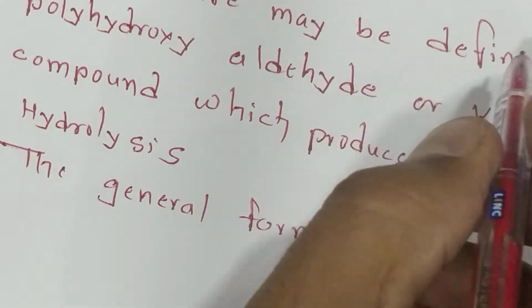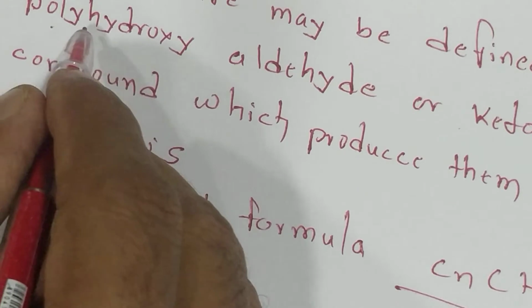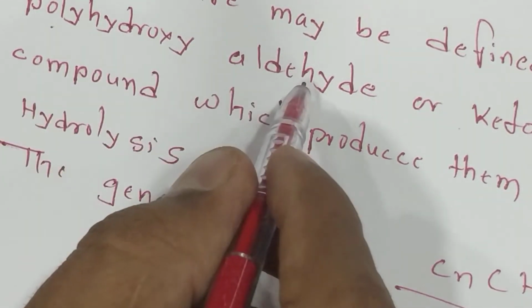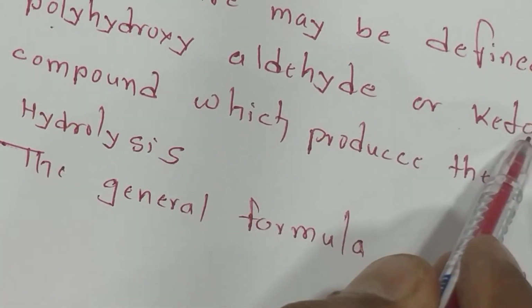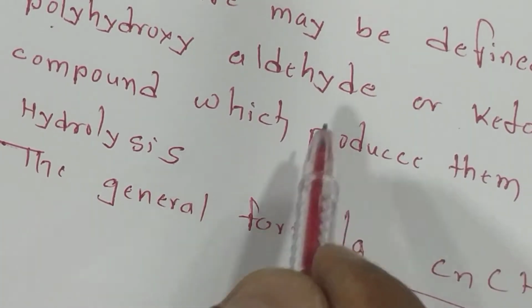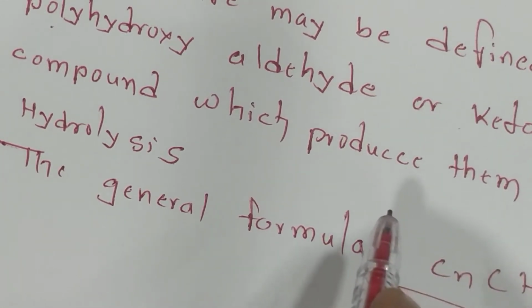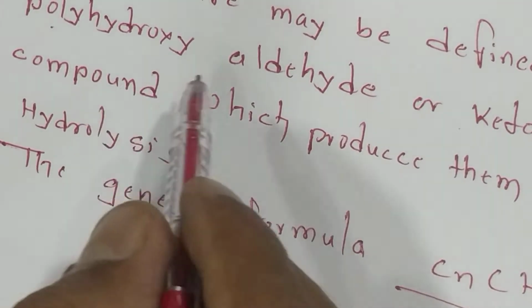That compound contains the polyhydroxy, it contains many hydroxy groups along with the aldehyde or ketone, on which hydrolysis takes place, that compound is called carbohydrate. Okay,